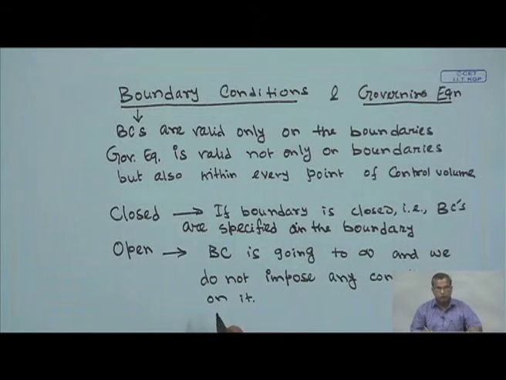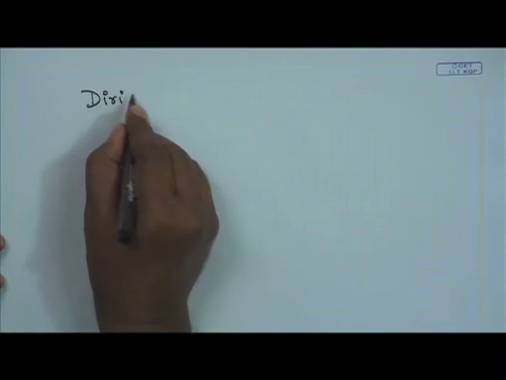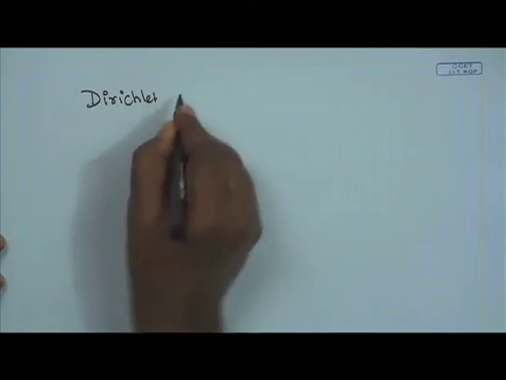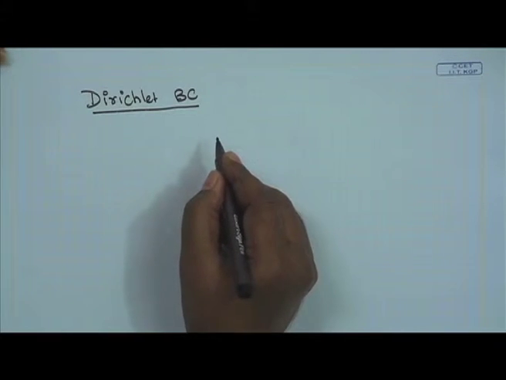Now, let us look into the different types of boundary conditions one may come across during the solution of partial differential equations. There are various categories of boundary conditions, and we will be discussing each of these categories in detail. First category is known as the Dirichlet boundary condition. What is a Dirichlet boundary condition?